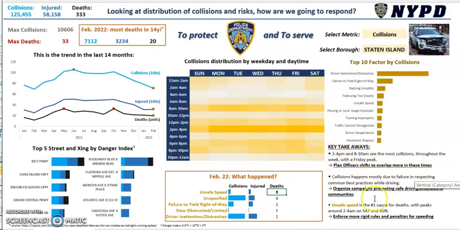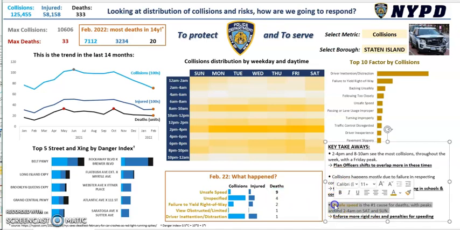So we have finally the key takeaways for our audience that are that, as we said, 2 to 4 p.m. and 8 to 10 a.m. see the most collisions. So this will help us plan properly the officers. The organized campaigns promoting safe driving in schools and communities would be a responsibility of the risk management team. And that by far unsafe speed is the #1 cause for deaths, with peaks around 2 and 4 a.m. So let's work around to enforce more rigid rules and penalties for speeding.